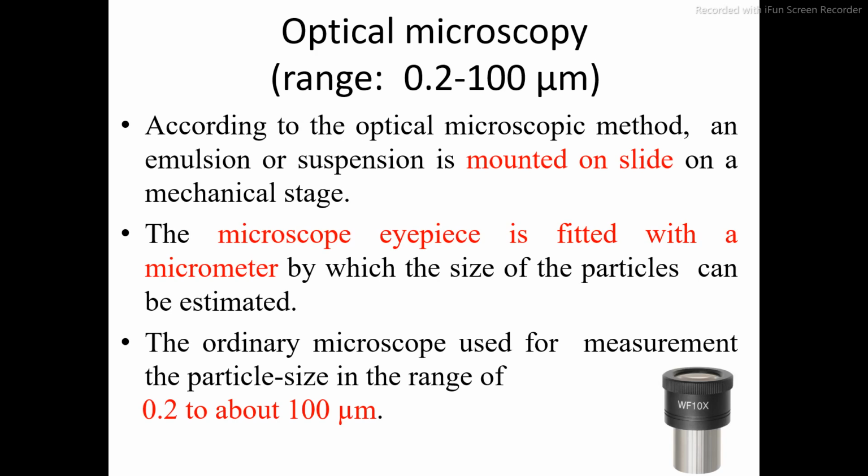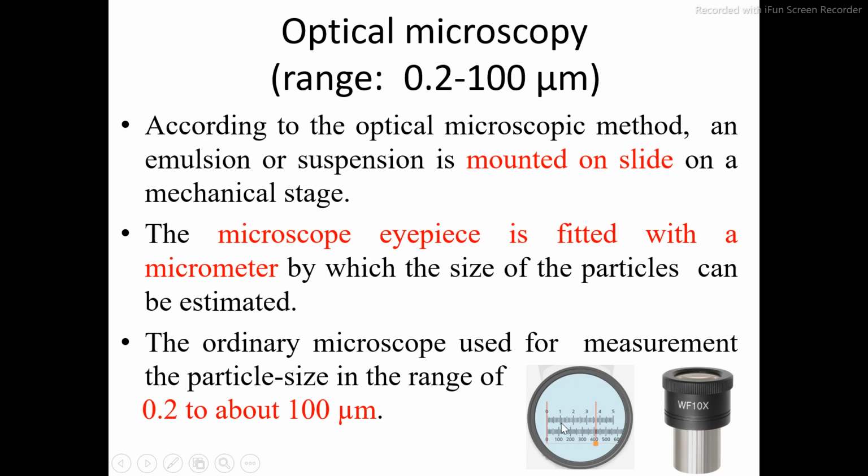Here in this image you can see there is one eyepiece, microscope eyepiece, and this eyepiece is having this type of micrometer scale. So by means of naked eye you cannot see this scale. Once you keep this scale inside of this eyepiece micrometer and then observe under the optical microscope, then you can easily see the scale. And once you mount the slide onto your stage micrometer, you can easily measure the size of each and every particle which is observed through this scale.